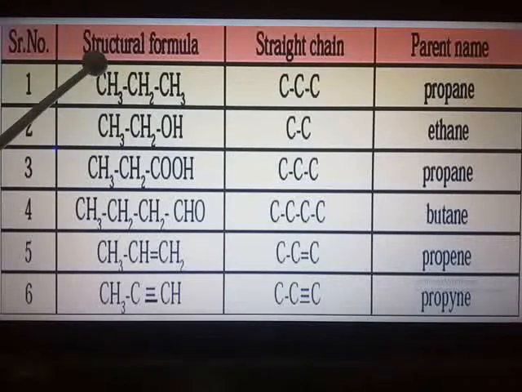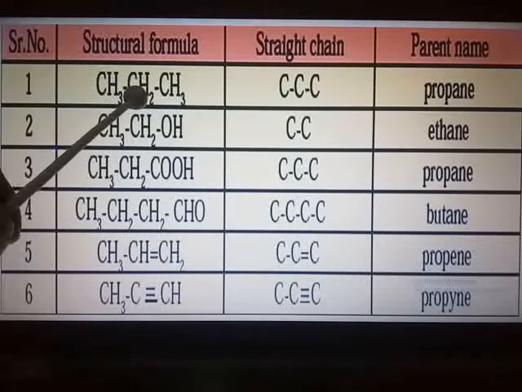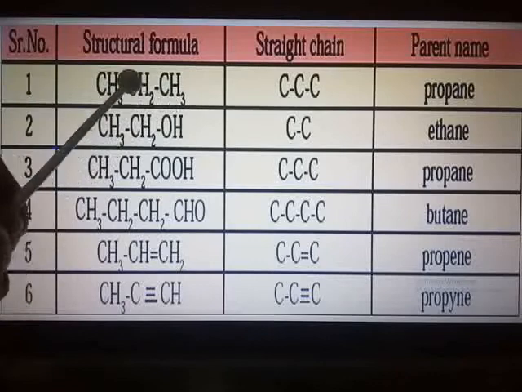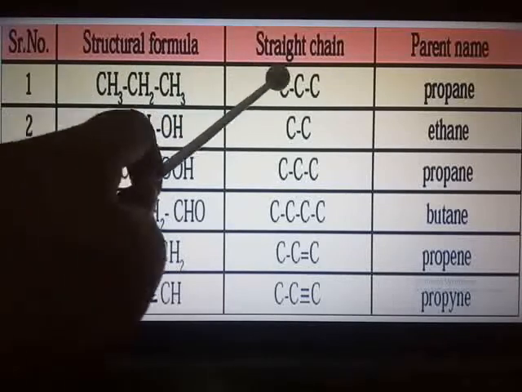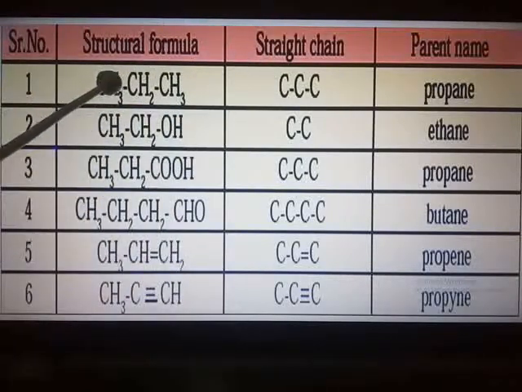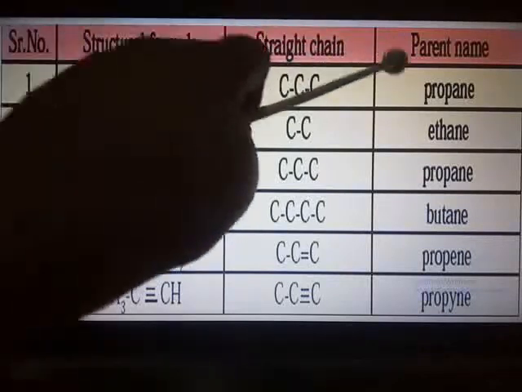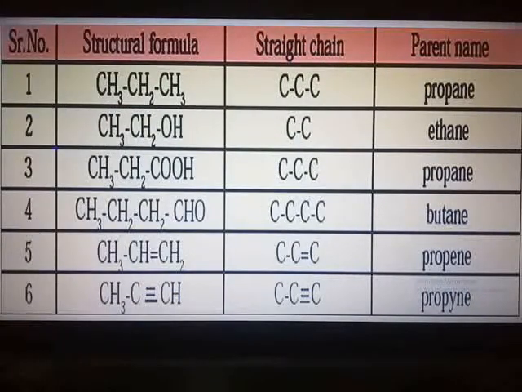Here you can see an example chart I have placed. Structural formula: CH3, single bond CH2, single bond CH3. How many carbon atoms are there? 3. Everywhere you see there is a single bond. So 3 carbon atoms means propane. 1 carbon atom means methane, the smallest hydrocarbon. 2 carbon atoms ethane. 3 carbon atoms propane. 4 carbon atoms butane. So you should know this very properly.